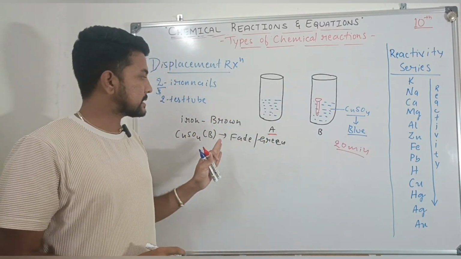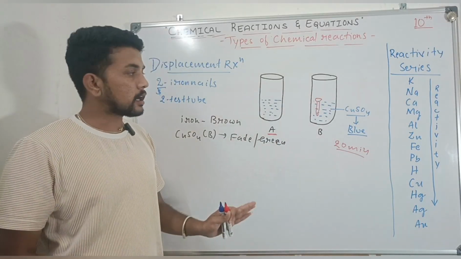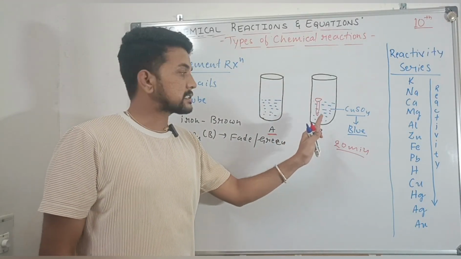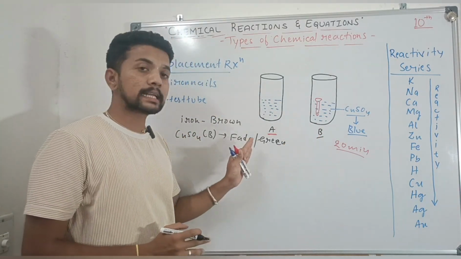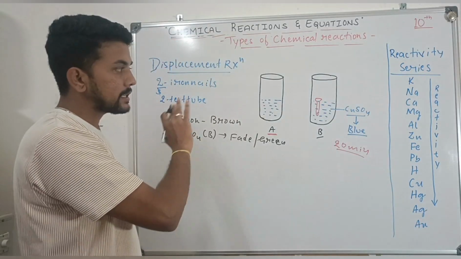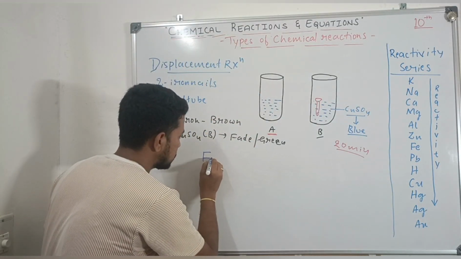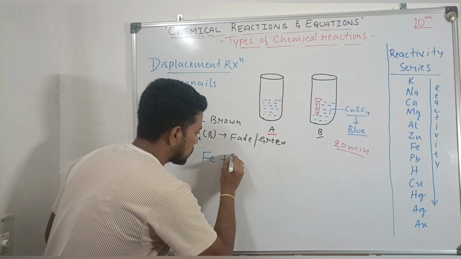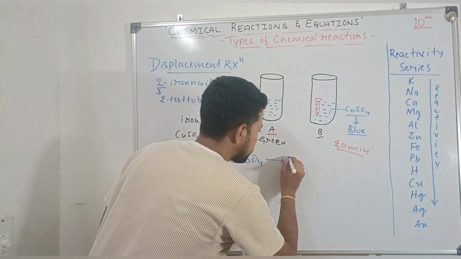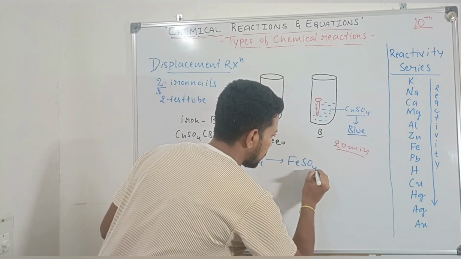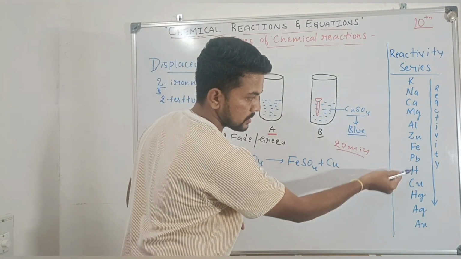Here there is a formation of a brown colored layer on the surface of that iron nail, and also the color of the copper sulfate solution of test tube B will fade. Sometimes it also changes into green color. So here the chemical equation of this reaction is: iron, Fe, and copper sulfate react together to form ferrous sulfate and copper.